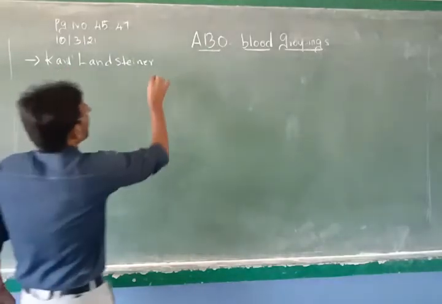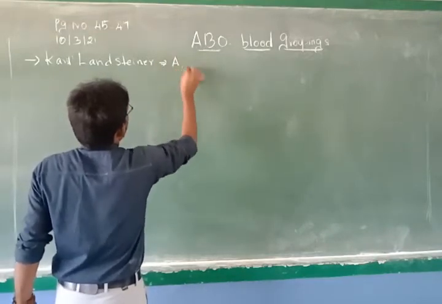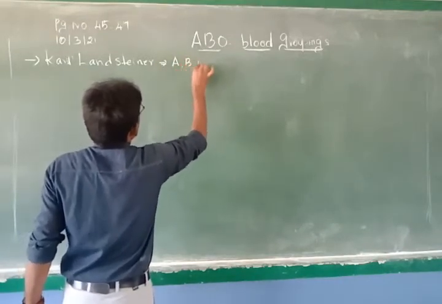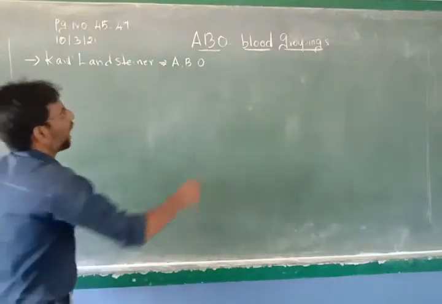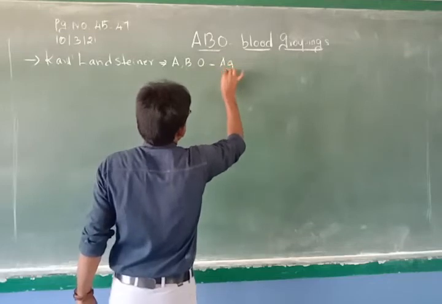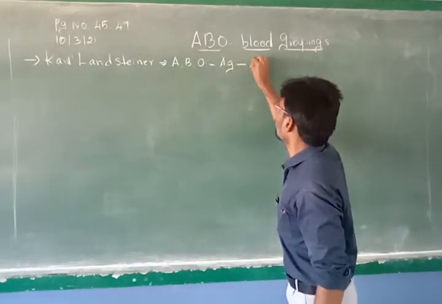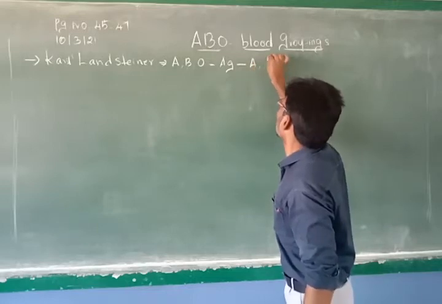He discovered these blood groups called A, B and O with the help of the presence of antigens, that is 2 different antigens, antigen A and antigen B.